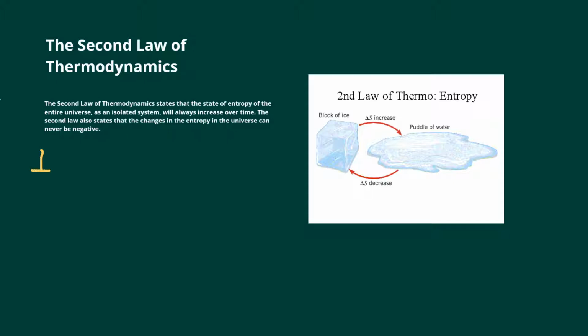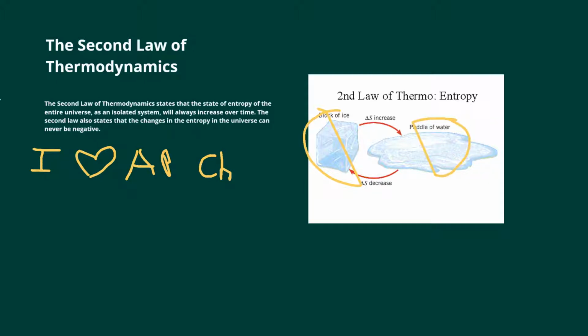The second law of thermodynamics. The second law of thermodynamics states that the state of entropy of the entire universe as an isolated system will always increase over time. The second law also states that the change in the entropy of the universe can never be negative. In this picture, this block of ice is very organized, as all the individual atoms are locked in a lattice. Over time, all the intermolecular bonds break and it becomes a puddle of water. Now the molecules slide freely and are not locked in place, therefore it has a higher entropy.